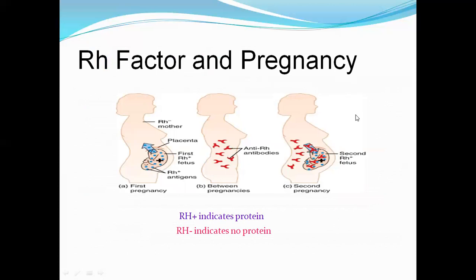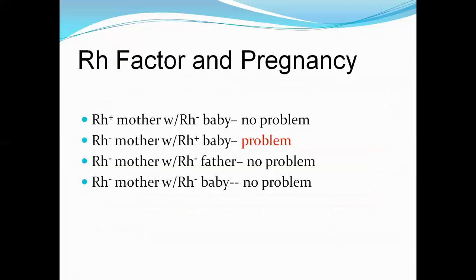Now how is it correlated to the pregnancy? Rh positive mother with Rh negative baby, no problem would be there. Rh negative mother with Rh positive baby, the problem will be there. We will discuss the problem in the upcoming slides. Rh negative mother and Rh negative father, no problem would be there. Rh negative mother and Rh negative baby, in this case also there won't be any problem.